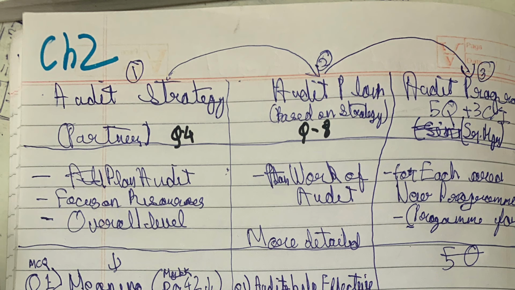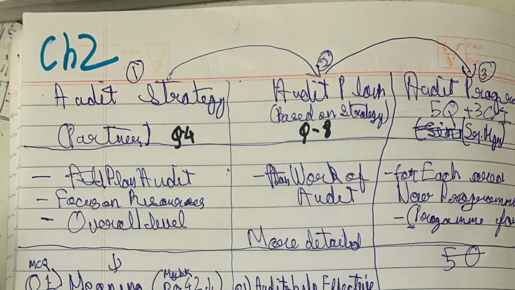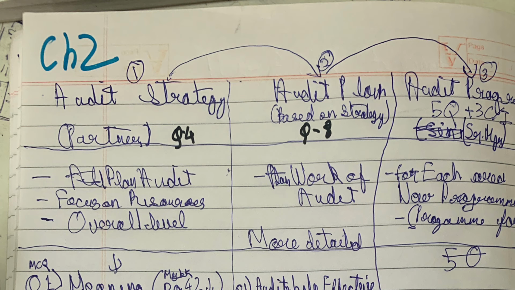There are step by step instructions, like for checking cash, what steps you need to do. For cash you need to see the cash count. Similarly for checking sales, what all you need to do, we need to check inventory, invoices, etc. Everything is properly listed in the audit program.